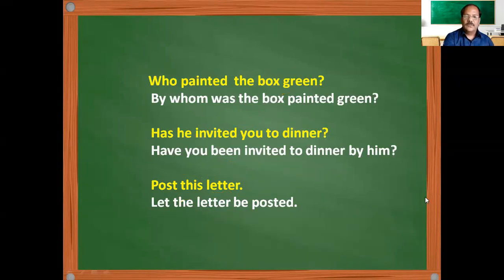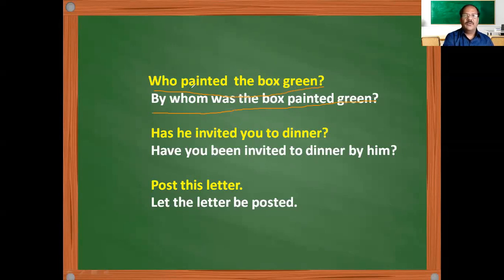So we'll go for the next variety, that is who. When you say "Who painted the box green?", this is an active question. In active and passive voice, this is the active question, and this is the passive question. In direct and indirect speech, the interrogative sentence is converted into a statement, but in active and passive voice, a question remains a question, isn't it? Who painted the box green?